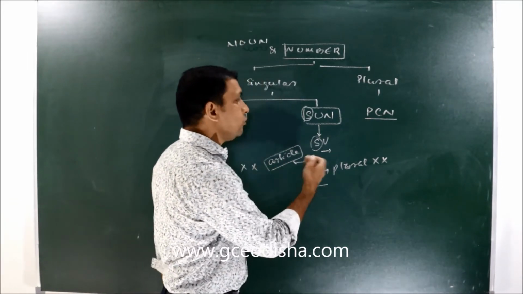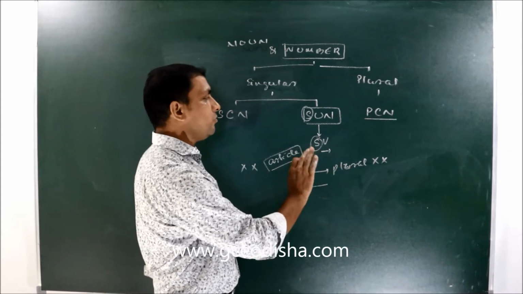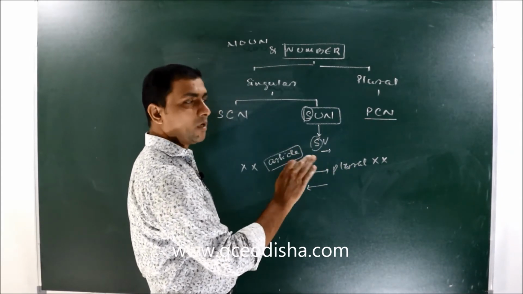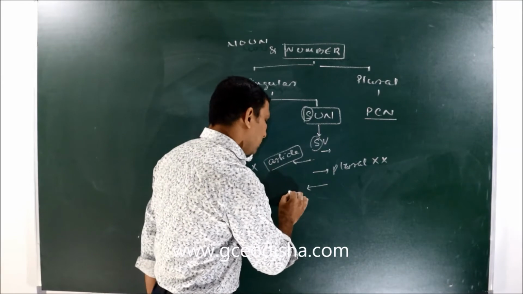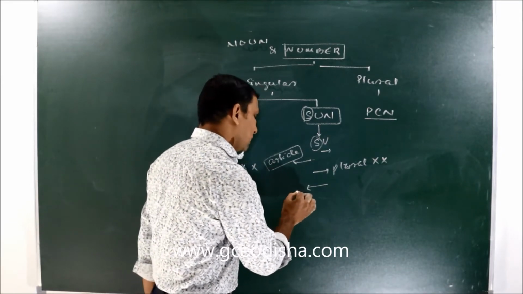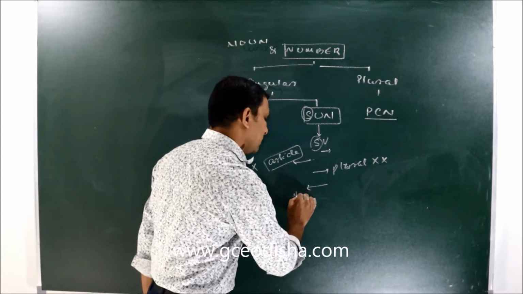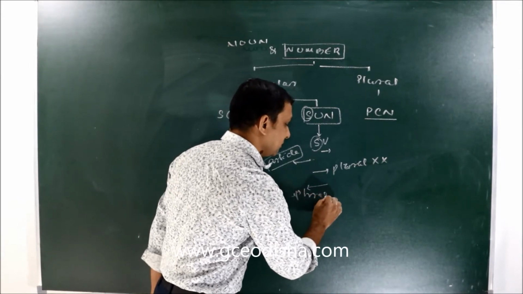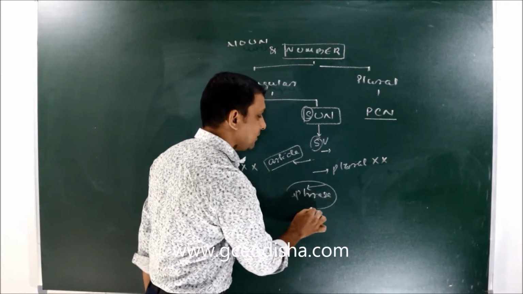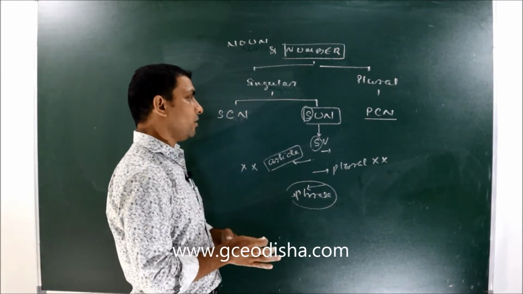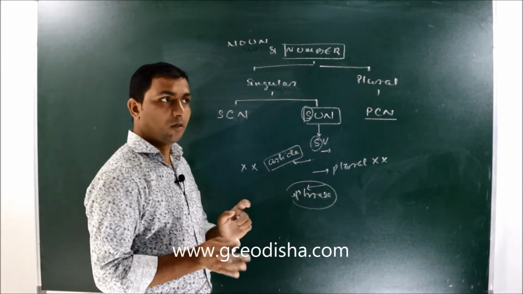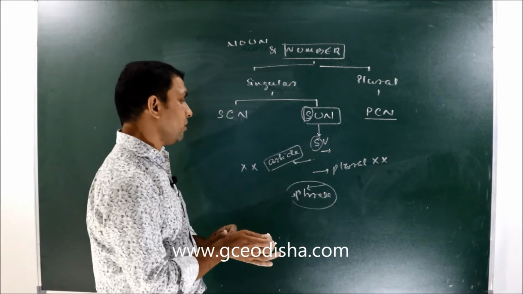If you want to use it in a countable sense, you have to add a suitable phrase before it to make it countable, that means singular or plural.